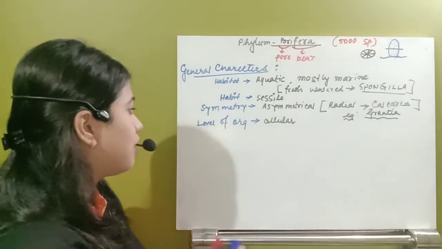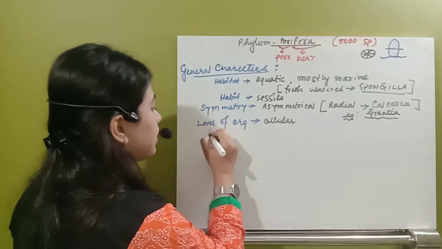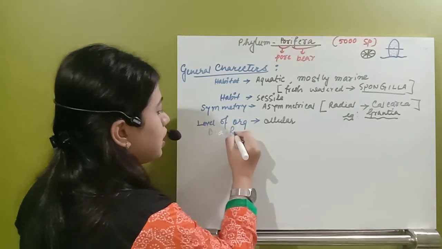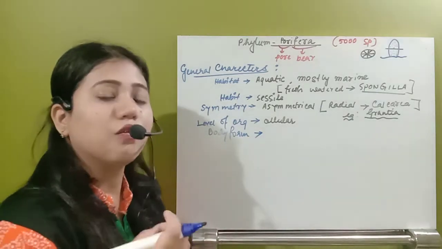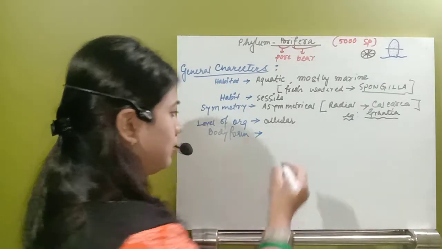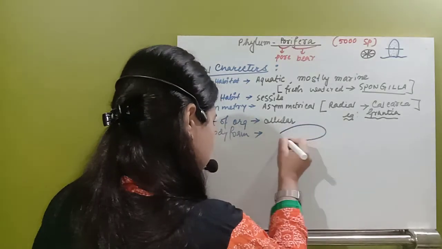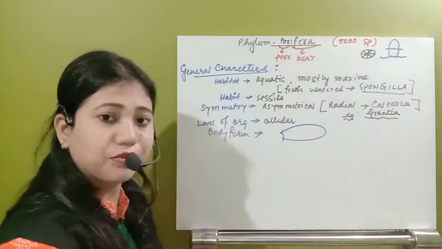Next one, see their body form, body structure. In that body formation you can see they are the species which actually have, suppose this is the species, okay.